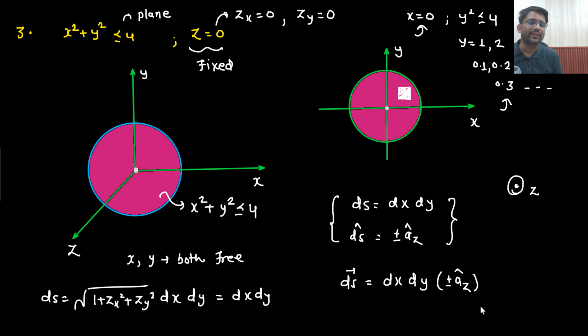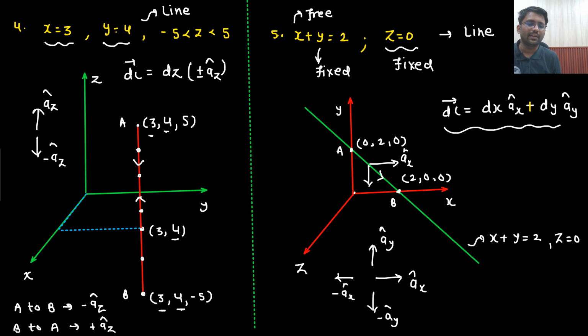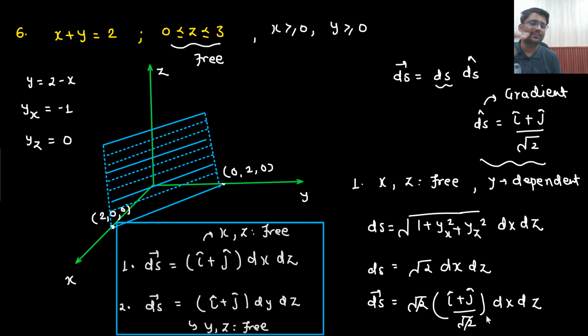I am moving in the direction of x and y. So here directly I can write down dx dy. But in these kind of examples, in slanted surfaces and all, you can surely see one thing. Here I am moving in the direction of x as well, in the direction of y as well, and in the direction of z as well. So now I need to write down the ds vector smartly. I need to see free variables. Based on that, I will be able to write down the ds vector. Understandable? This you will understand when you study about gradient.